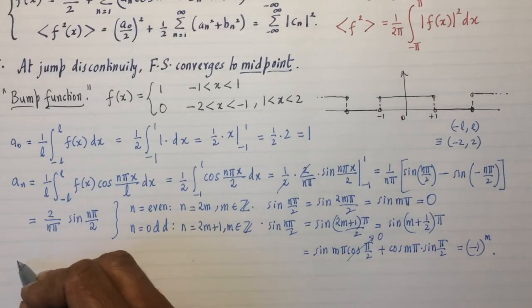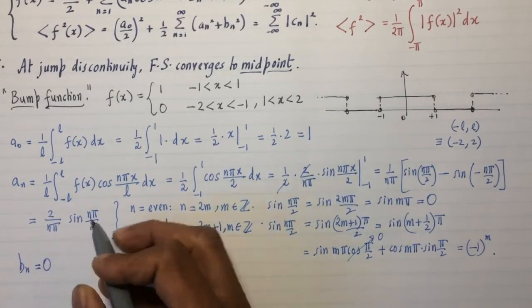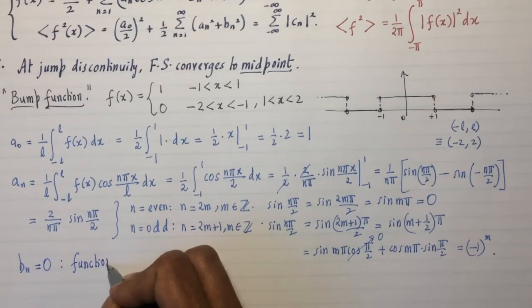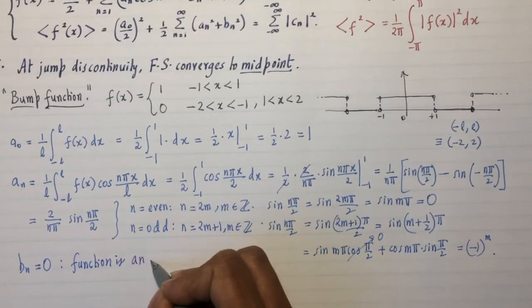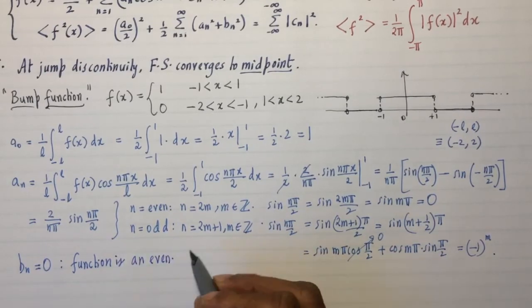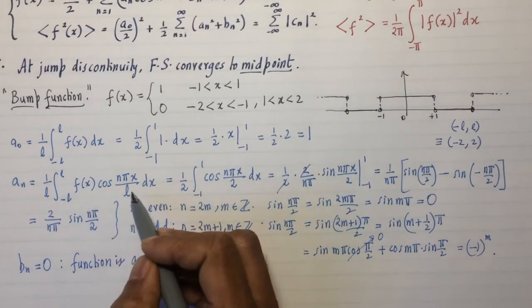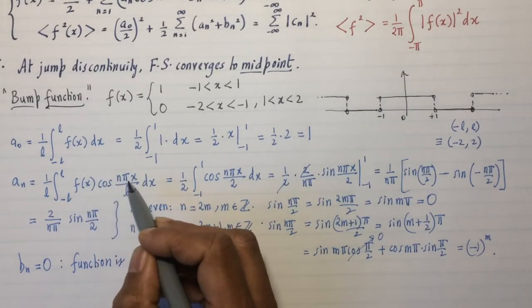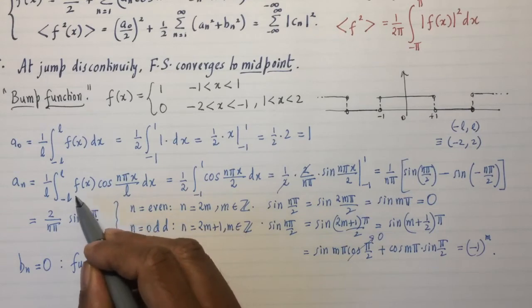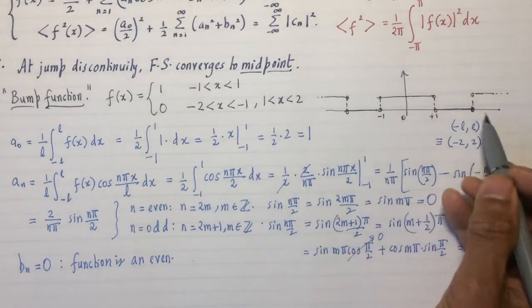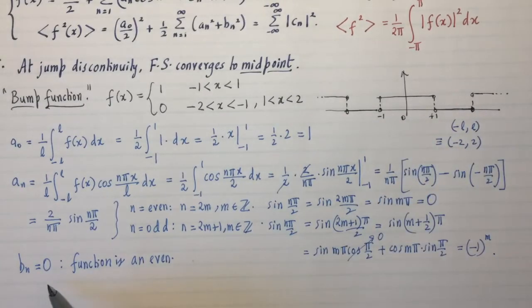The b_n coefficients are going to be 0, because the function is an even function. b_n will make a contribution only if the function is an odd function, because b_n has got integral of f of x sine. Sine is an odd function, and if f is an even function, the product of an even function and an odd function is again an odd function, and so when you integrate it between symmetric limits, you will get 0. You can verify that. It's not worth wasting time in this video to verify that.